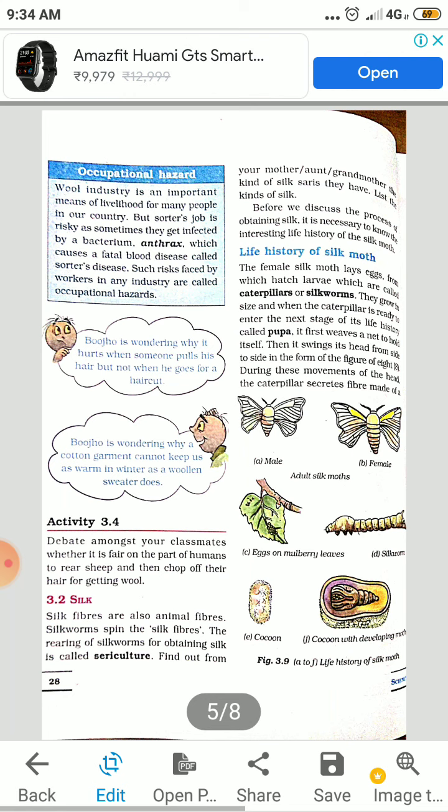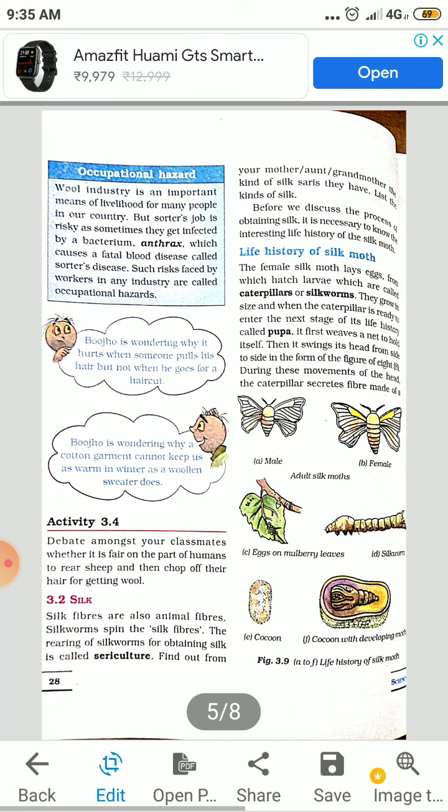Find out from your mother, aunt, the kind of silk saris they have. Yes, your mothers must be wearing silk saris. List the kinds of silk. Banarasi silk, Pattu silk, Vishakhapatnam silk, Bangalore silk, Kashmiri silk, so many are there.